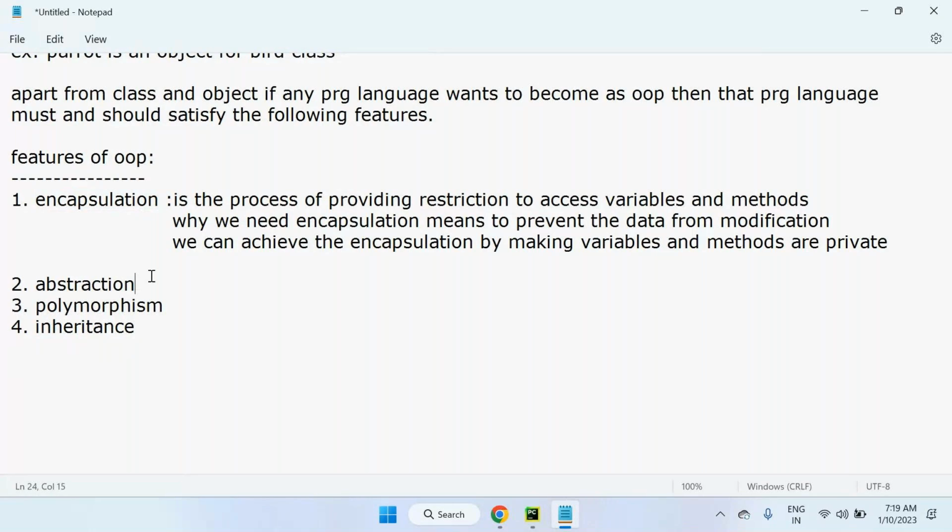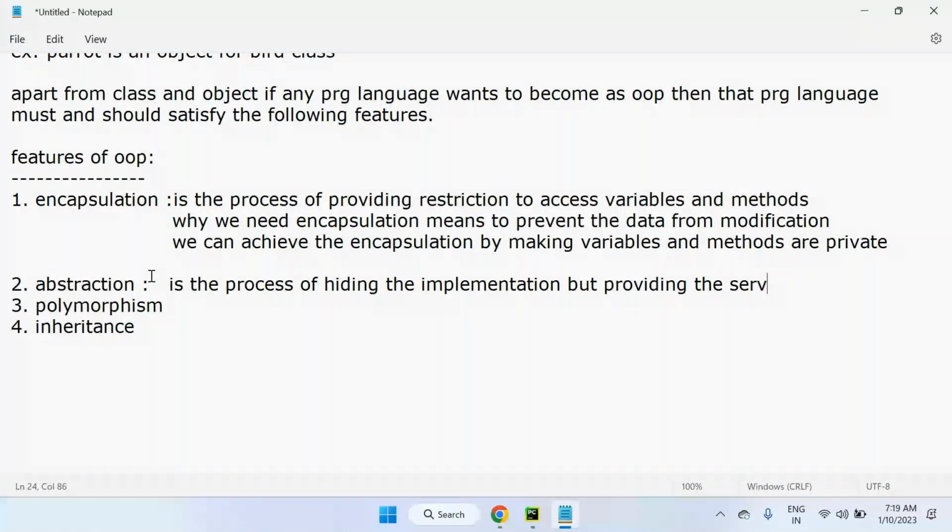And what is abstraction here? Abstraction is the process of hiding the implementation but providing the service. Abstraction is the process of what? Hiding the implementation but providing the service or result.